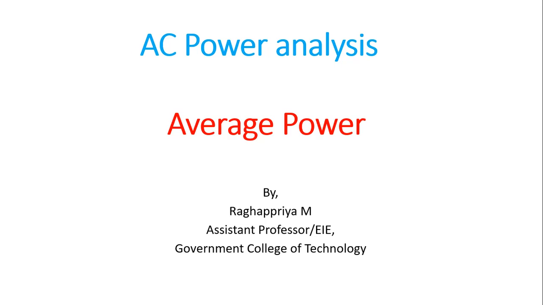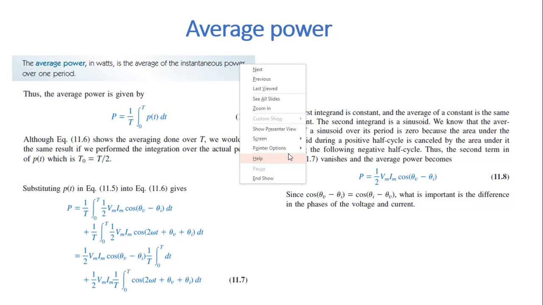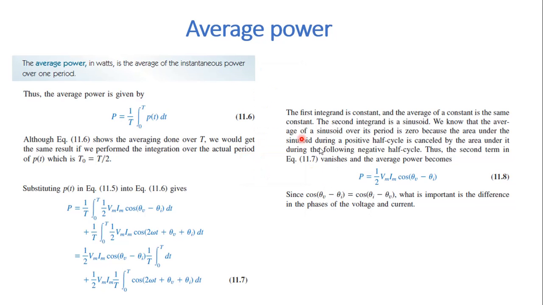In this lecture, we will discuss the concept of average power. So, average power is the average of instantaneous power over one period. We know that instantaneous power is power at each and every instant of time. So, we cannot measure power at each and every instant of time. It is very difficult. So what we do is we take the average of that instantaneous power.